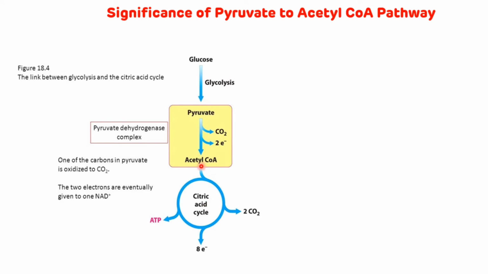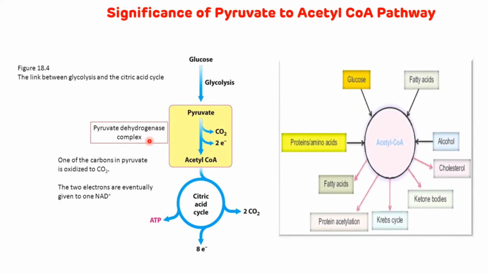And the acetyl CoA, which is synthesized at the end of the reaction of pyruvate dehydrogenase complex, can act as a substrate for the synthesis of cholesterol, ketone bodies, and fatty acids. It can be utilized for protein acetylation, or alternatively it can enter into the TCA cycle for complete oxidation and for energy production. So that is the significance of pyruvate dehydrogenase enzyme complex.